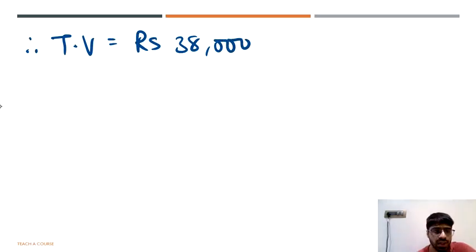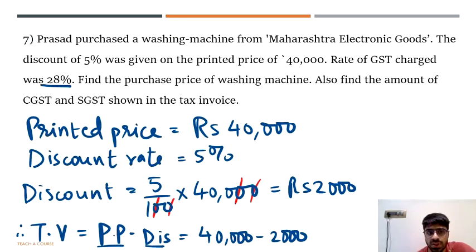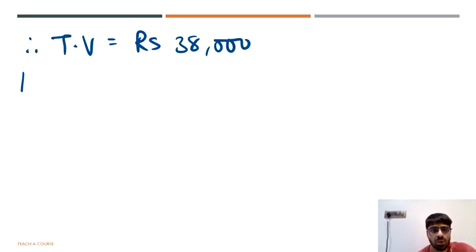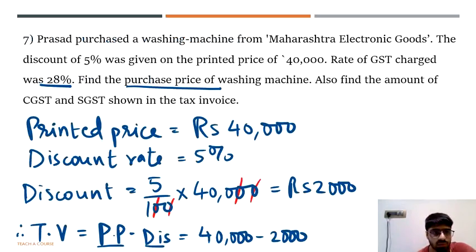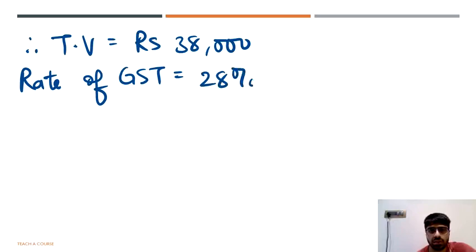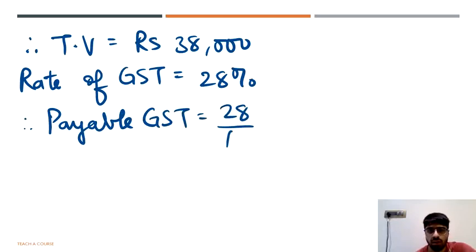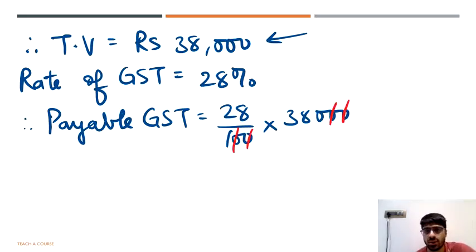Okay. So now the rate of GST charged is 28%. On 38,000, you have to find the purchasing price. So now we will say rate of GST, 28%. So payable GST, that would be, bear in mind, 28% of not 40,000, 28% of the taxable value, 38,000. Again, chop off whatever zeros you have here as well as here, and you have 28 into 38.